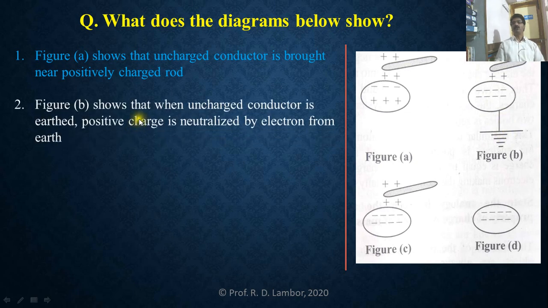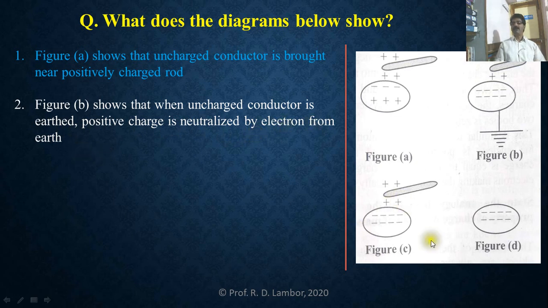Figure B shows that when the conductor is earthed, the positive charge developed on the far side of the conductor is neutralized by electrons from the earth. That's why only negative charge remains on the conductor.